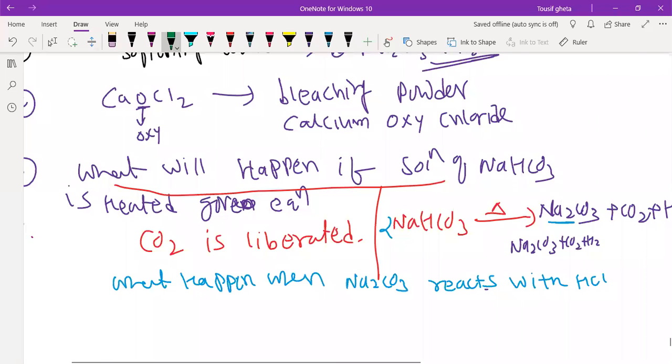So what is the reaction? Let me write what happened when Na2CO3 reacts with HCl. Very good. Miss Kiran, Mr. Kiran, let's see. I think you have a mistake.